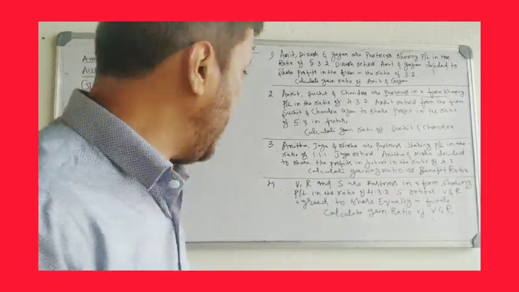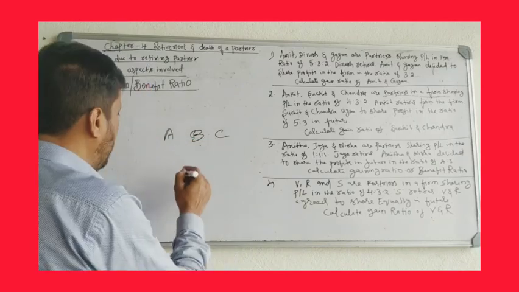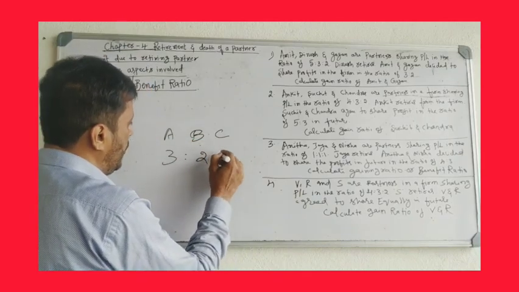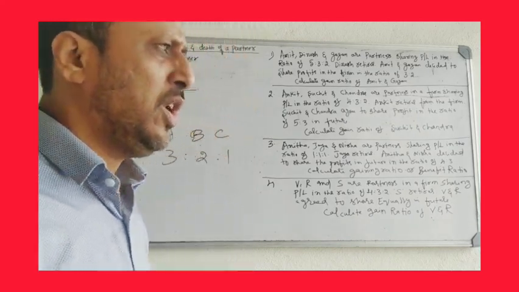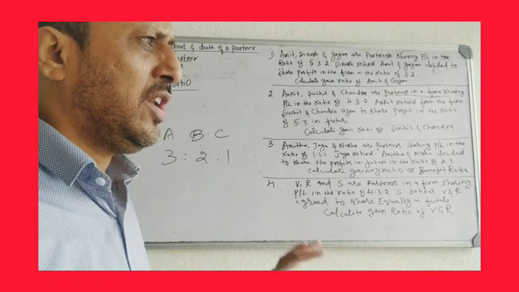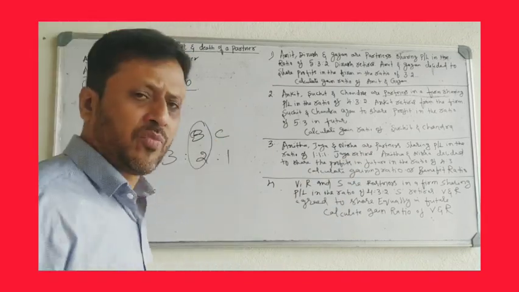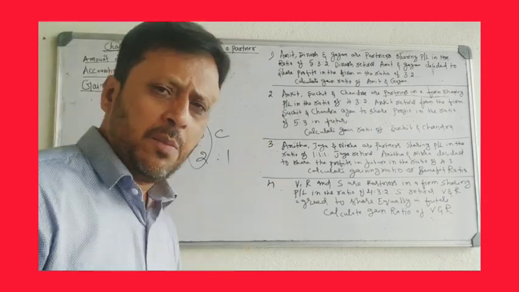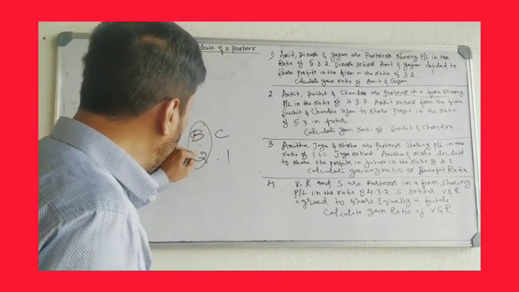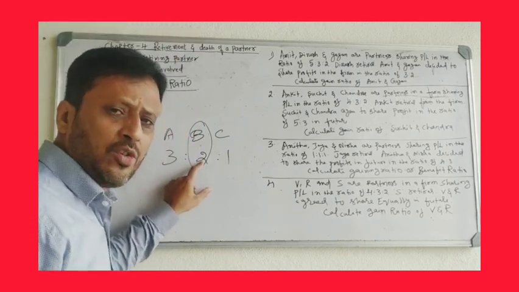Suppose A, B, C are three partners in a firm, and the ratio is 3:2:1. B retires from the firm. When B retires, the retiring partner leaves his share of profit in the firm, so his share of profit is 2.